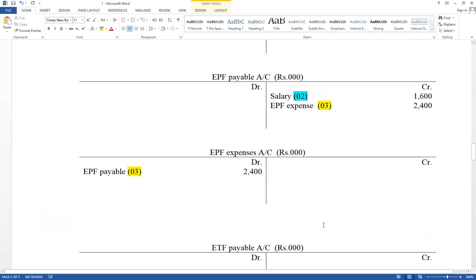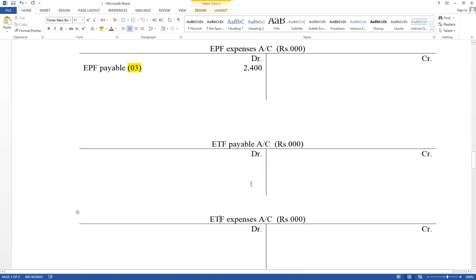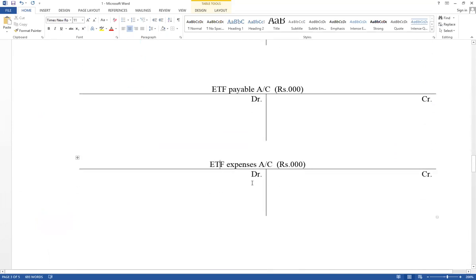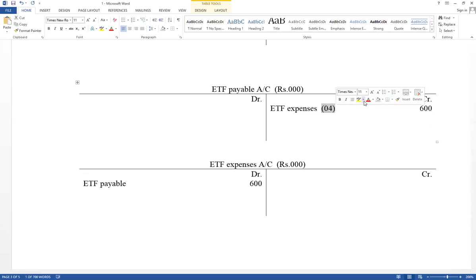600 value, values in 1000. Therefore, ETF expense account debit 600 as ETF payable, ETF payable account credit 600 as ETF expense. Name of other ledger accounts. ETF expense account debit, ETF payable account credit. Therefore, this is the fourth step. Think about, there are 4 steps to be applied. This is the fourth step.